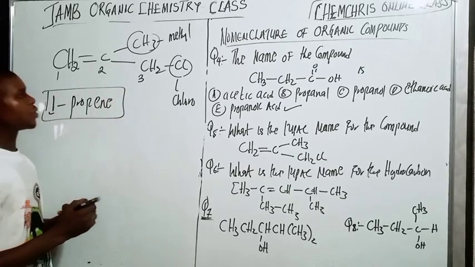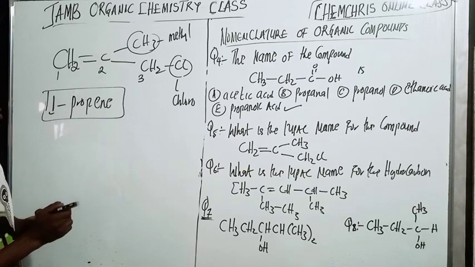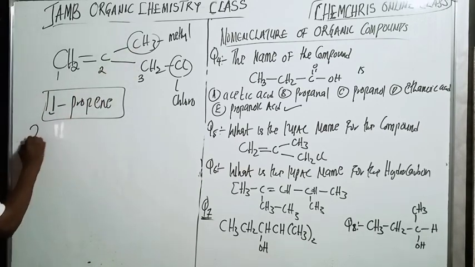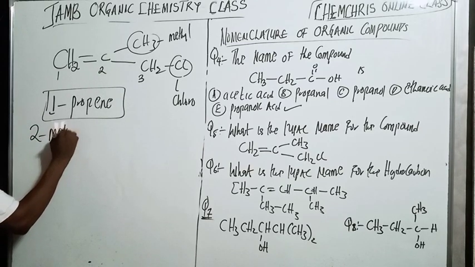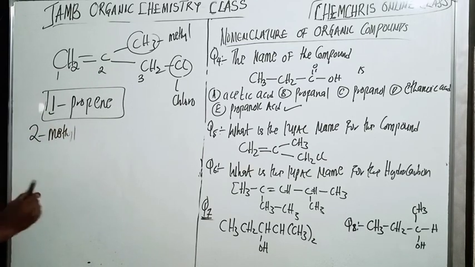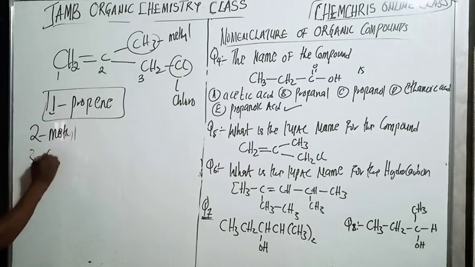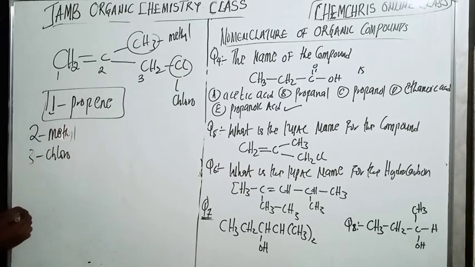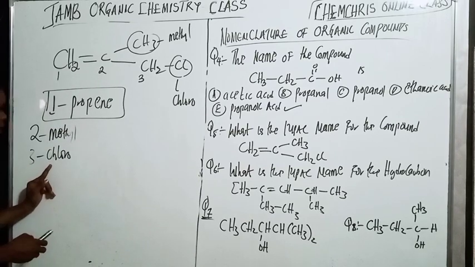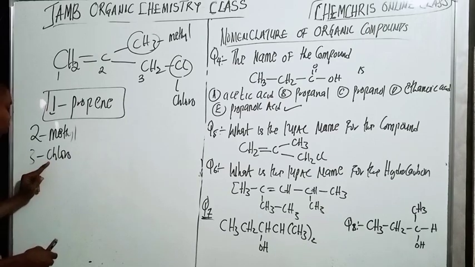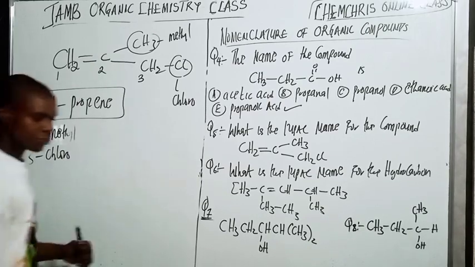So now let's look at the position of the substituents. At carbon number 2, I have methyl. So it will be 2-methyl. Then at carbon number 3, I have a chloro group. So it will be 3-chloro. Chlorine will come before methyl in alphabetical order. C will come before M in alphabetical order.